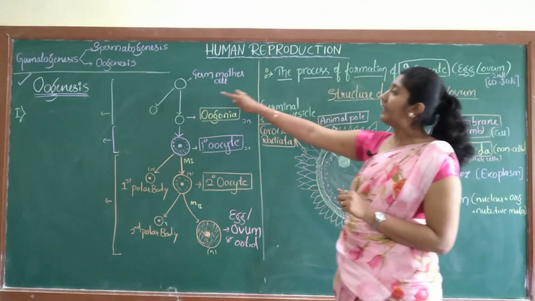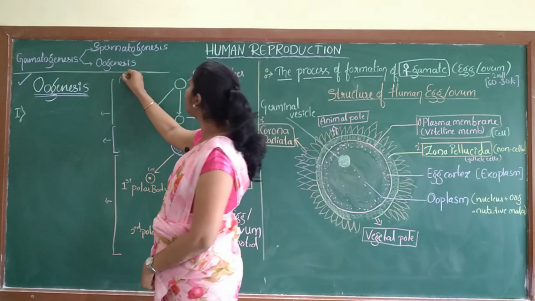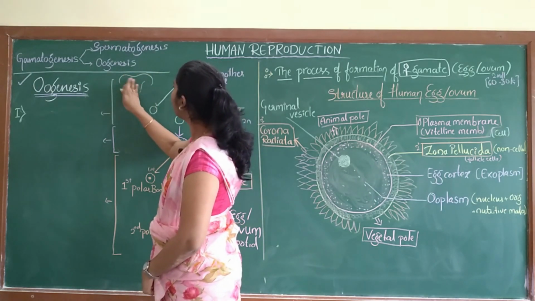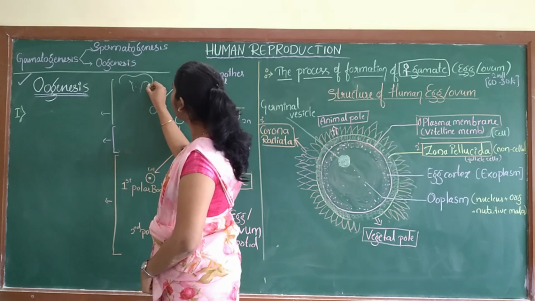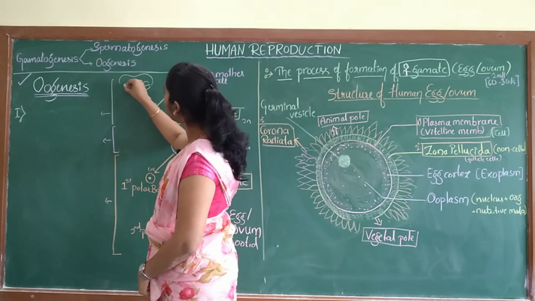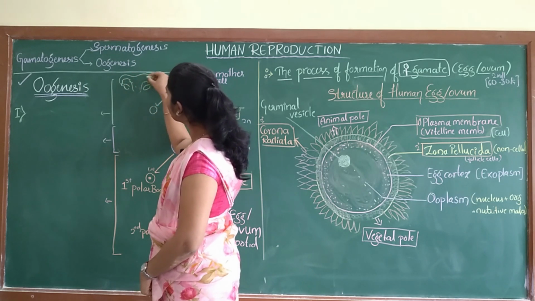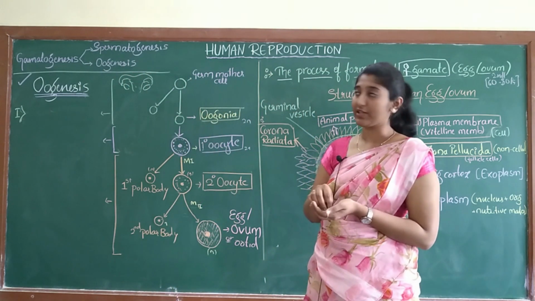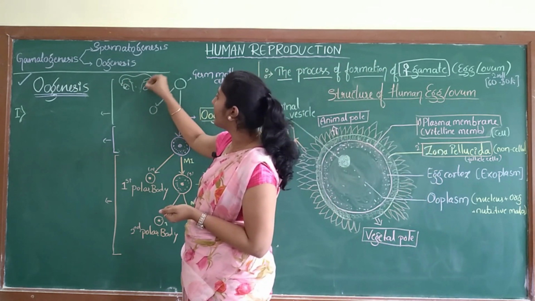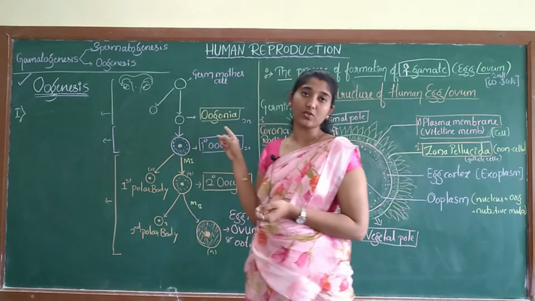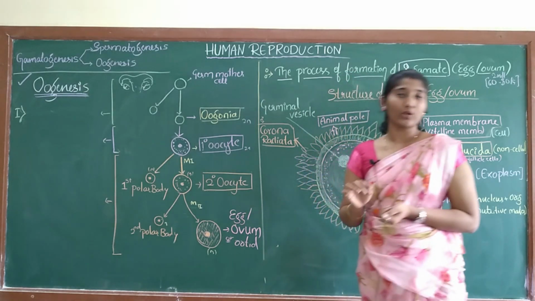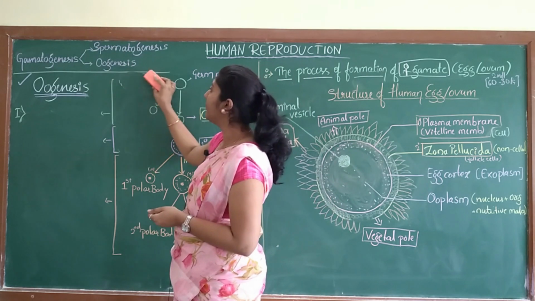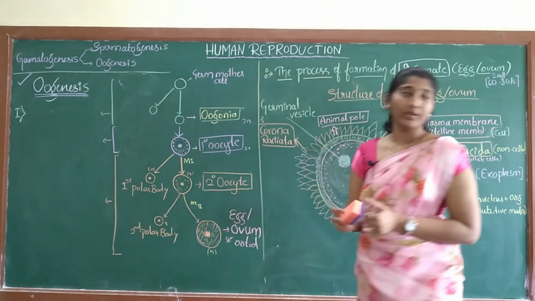So where does it take place? You have already studied the uterus, and here is the ovary, the fallopian tube. The structure of the female reproductive organ you have already studied. And here come the ovaries. Ovaries are the primary sex organs in females, because in the ovary the formation of the female gamete, that is the ovum, takes place.